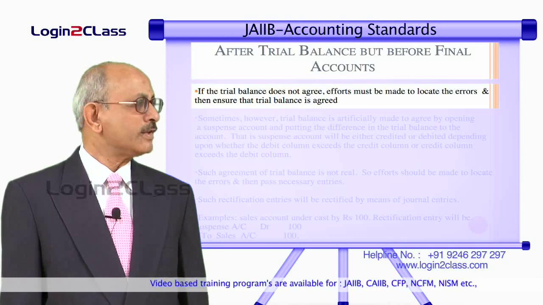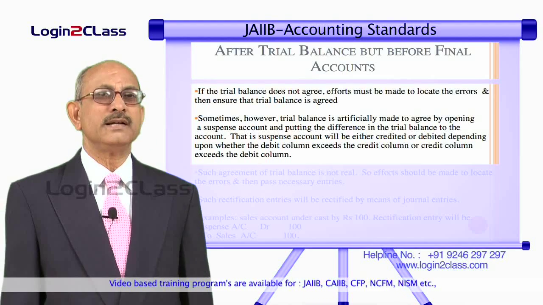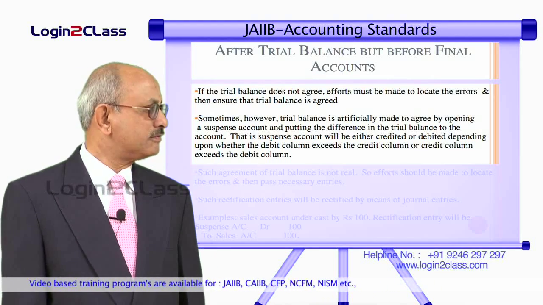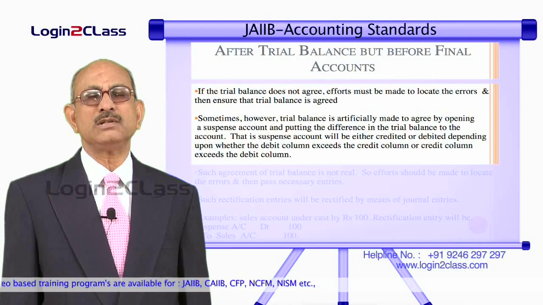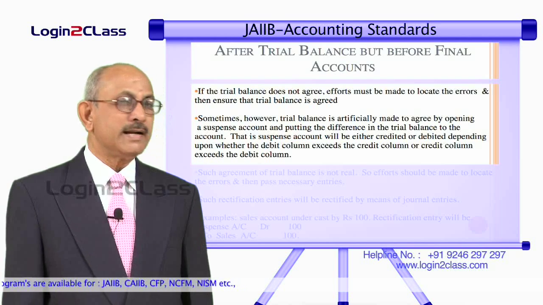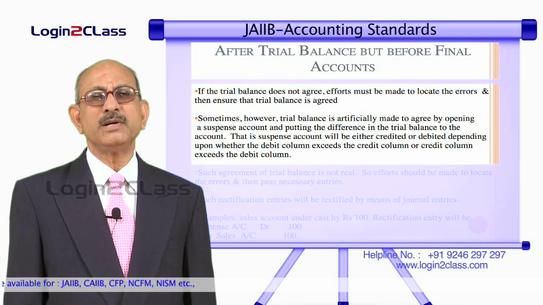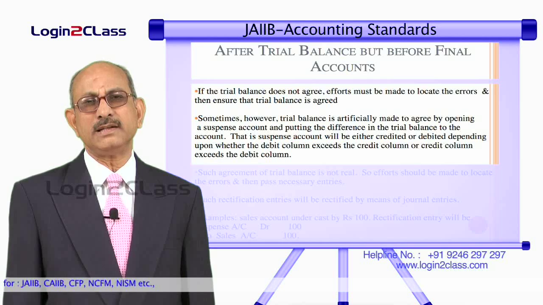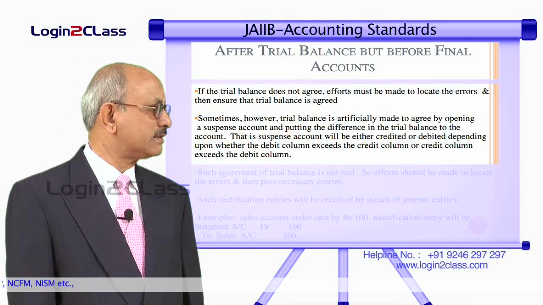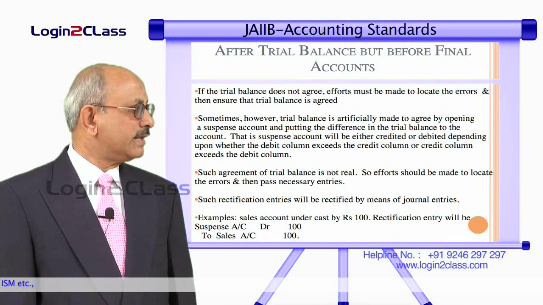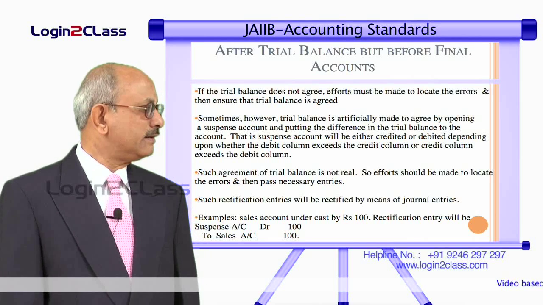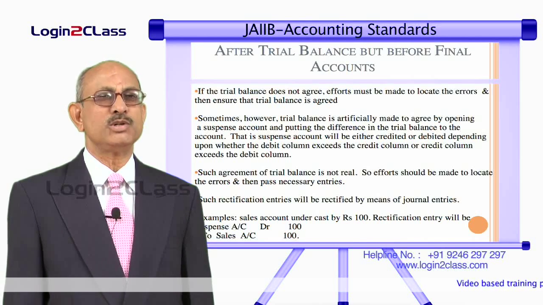So, this way, sometimes when the errors are not very significant, we use the system of suspense account to balance both sides and then go on to the preparation of the final accounts. And thereafter, whatever money has been kept in the suspense account, either debit or credit, needs to be found out and a rectification entry passed. Once the error is located, we have to reverse that entry which has been put in the suspense account.